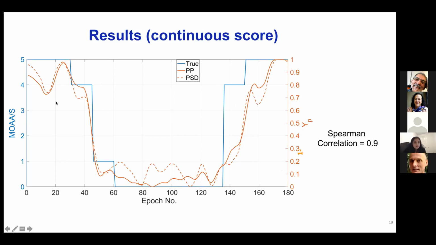And the orange dotted line indicates the prediction probability of our model when it was trained on all the drugs and tested on propofol. So as you can see here, the red solid line and red dotted line are almost similar, with a Spearman correlation of 0.9, indicating that our model was drug independent. And our model will not know which drug it is using in predicting the sedation level outcome.